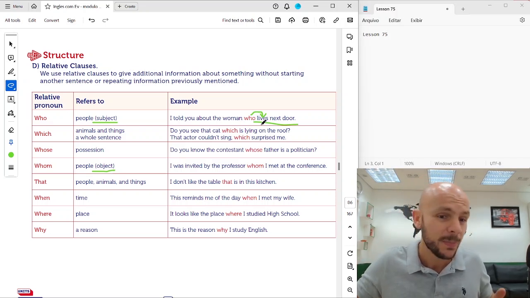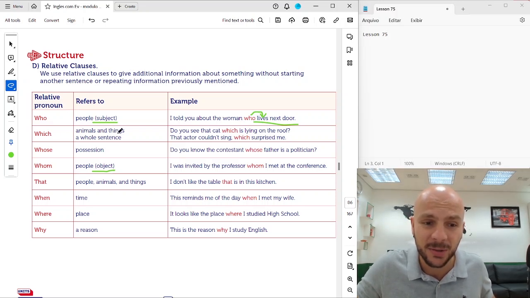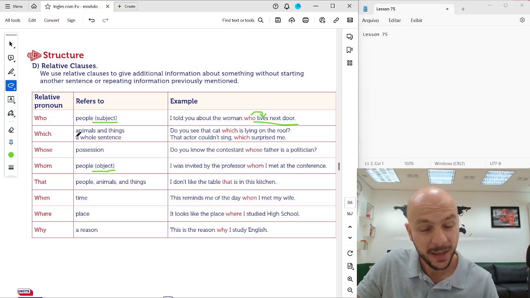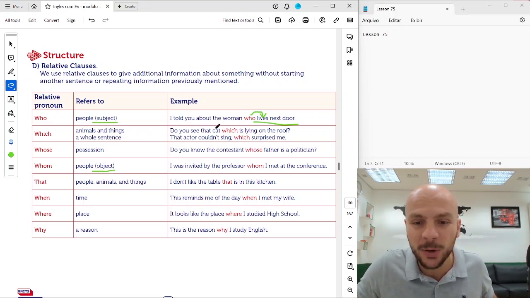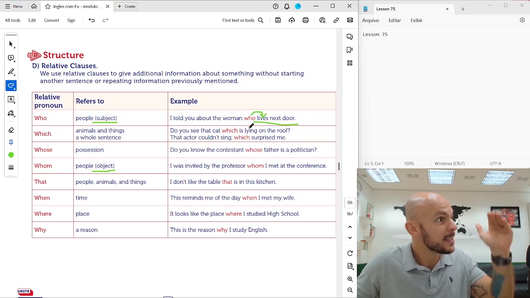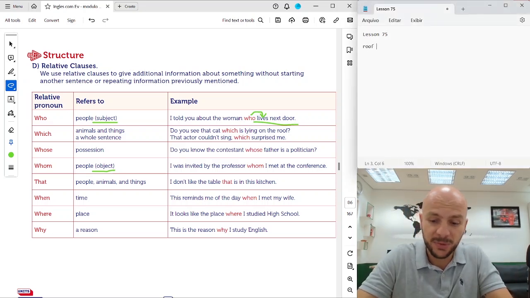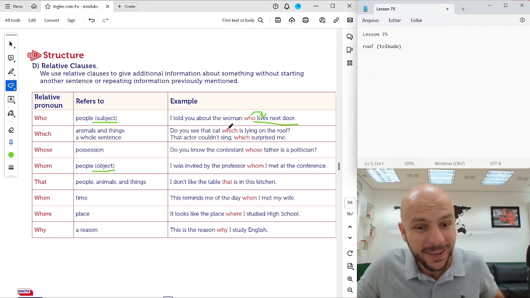Okay? Which. Which is used for animals and things, okay? Or you can replace a whole sentence with which. Example. Do you see that cat which is lying on the roof? Okay, the cat is lying on the roof. Roof, telhado. Roof, telhado. All right, so I have to use which.